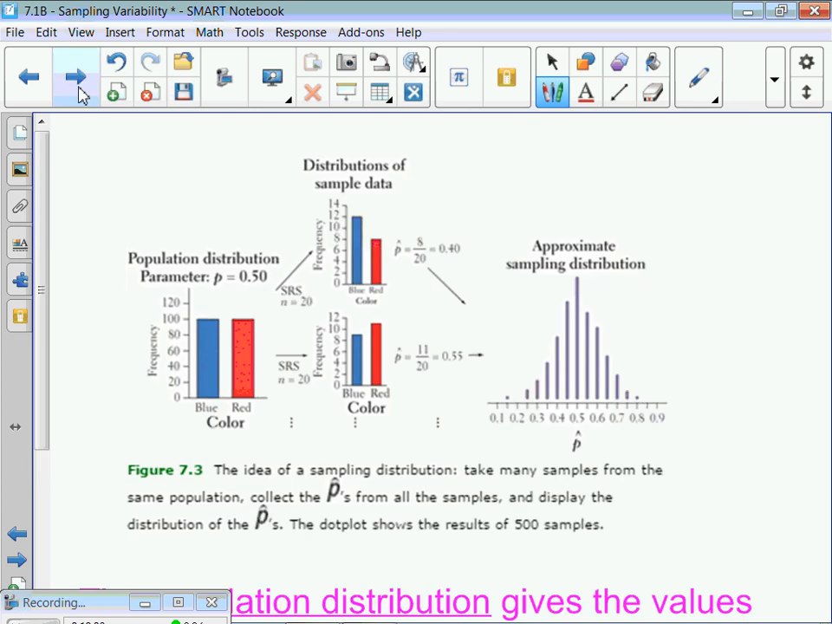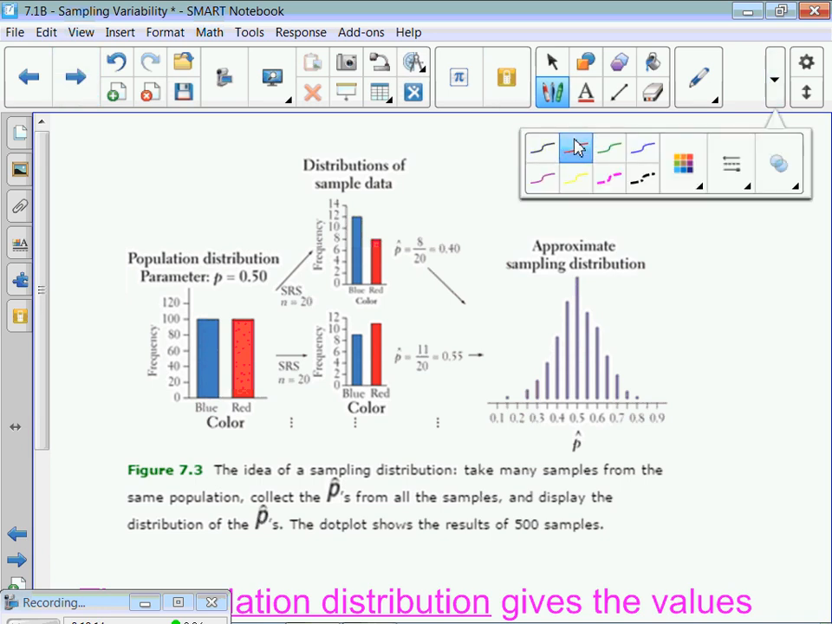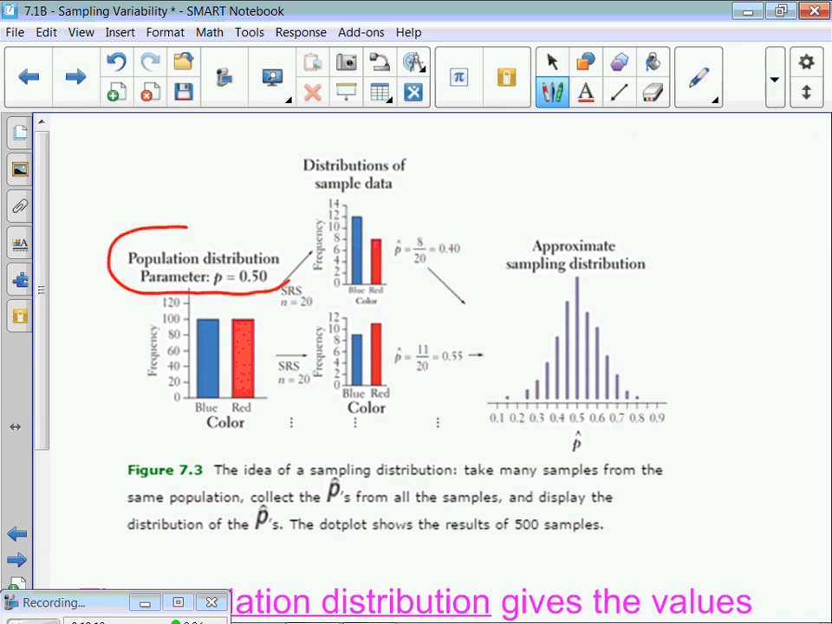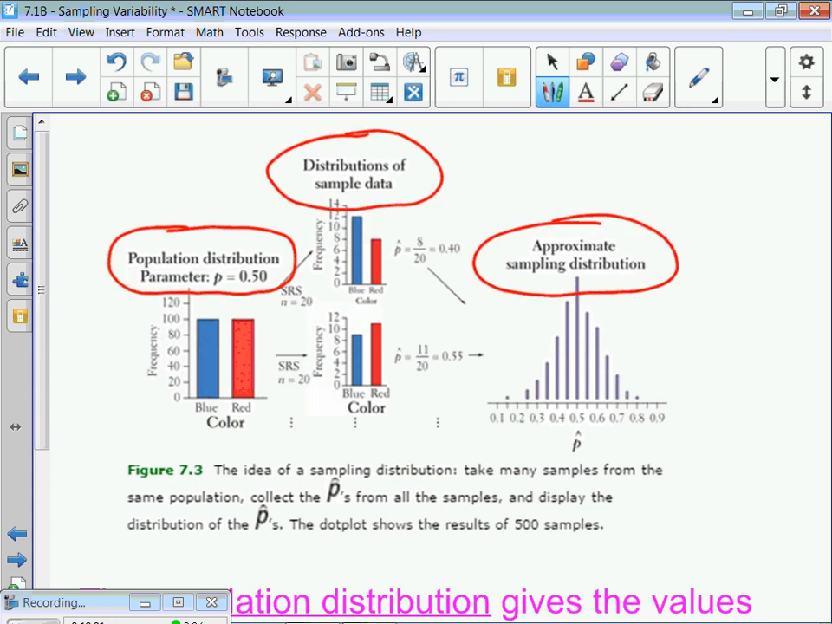This is important that you want to write down. Something about each of these graphs. So population distribution, you want to know what the heck that means. Distribution of sample data, and approximate sampling distribution. So there's 3 things. So the first one, write down population distribution.